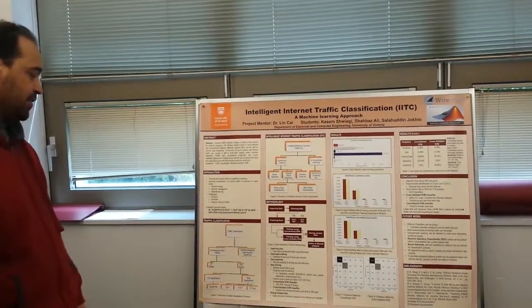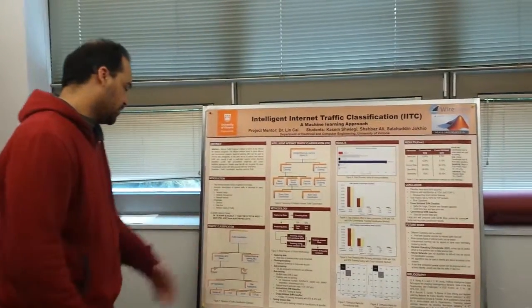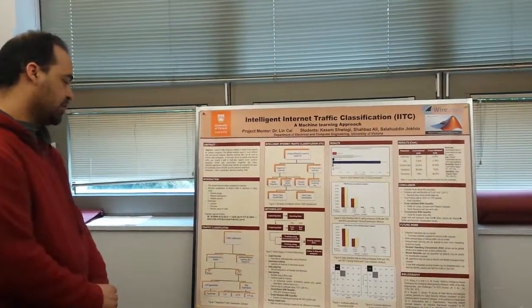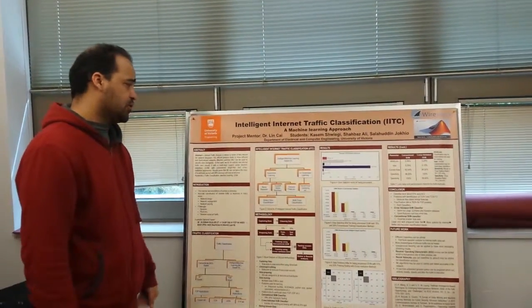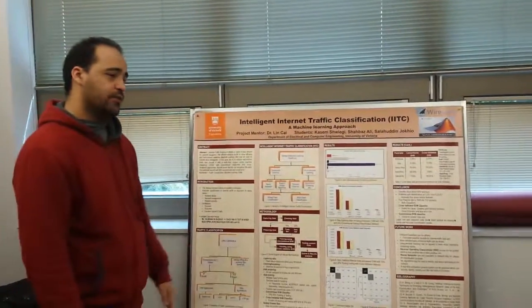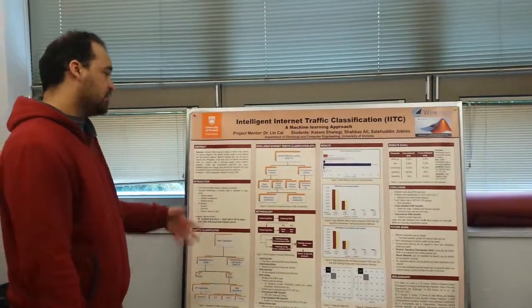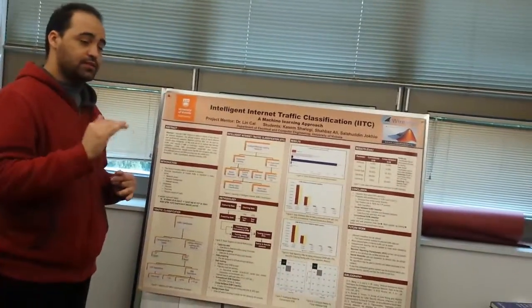And also we have another type. This is the type that we chose to work on, which is intelligent machine learning classification. Intelligent machine learning classification can be supervised or unsupervised. Supervised needs training. Here the classifier needs training to do its job.